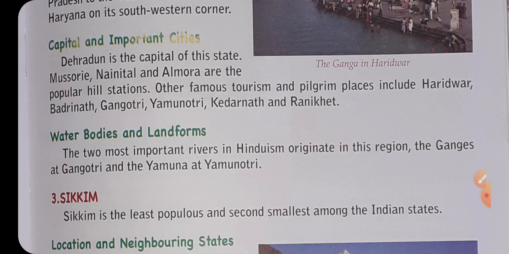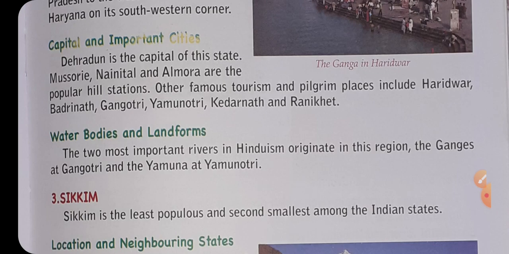Mussoorie, Nainital and Almora are the popular hill stations of this state. Famous tourism and pilgrim places are Haridwar, Badrinath, Gangotri, Yamunotri, Kedarnath and Ranikhet. That is why it is known as the pilgrimage state.